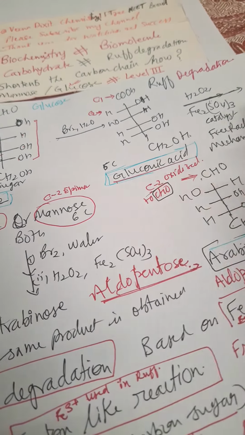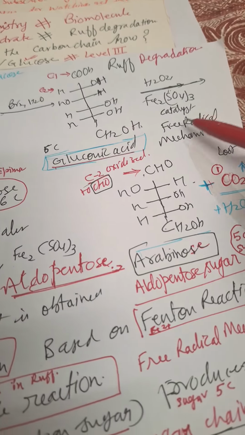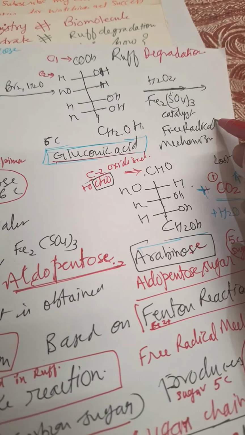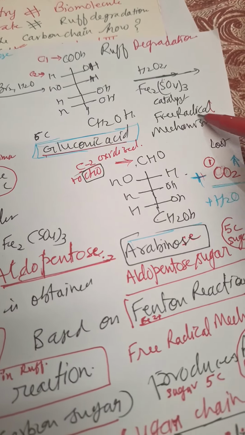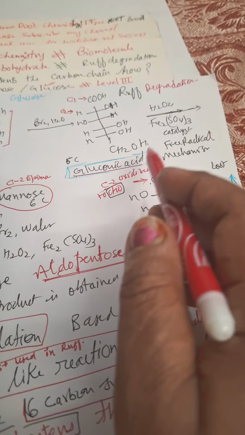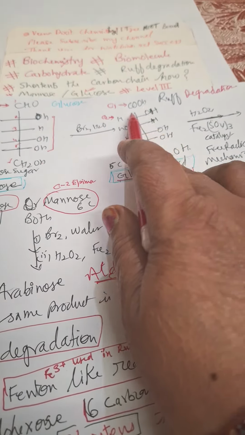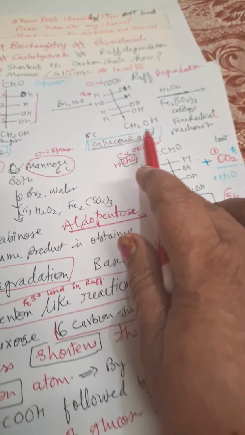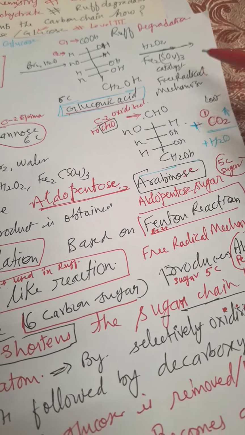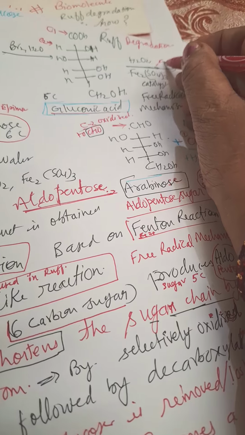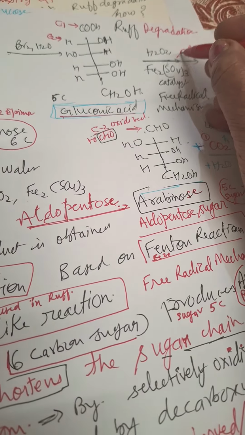Now in this case, when H2O2 and Fe2(SO4)3 catalyst is there, it is a free radical mechanism. We are not discussing the mechanism here, so you shouldn't worry about remembering it. On oxidation of glucose to gluconic acid, only the first carbon is oxidized, and we get gluconic acid. And by the reaction of hydrogen peroxide in presence of Fe3+, it can be any iron(III) salt.